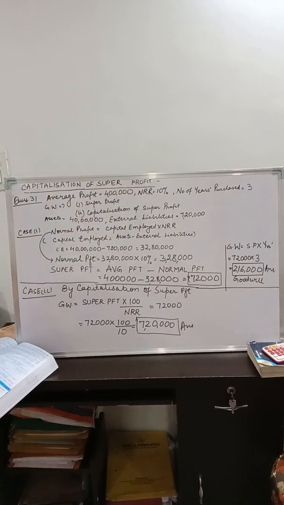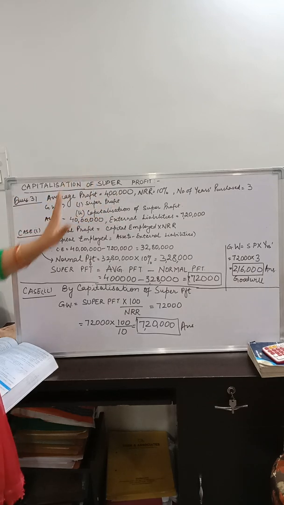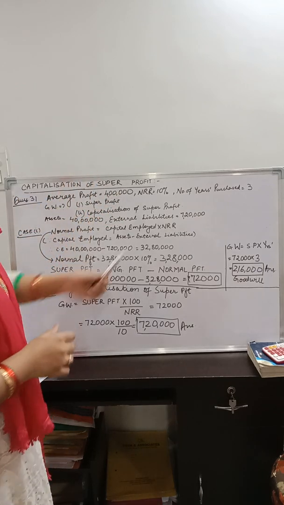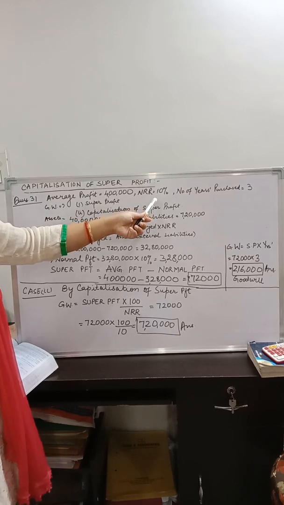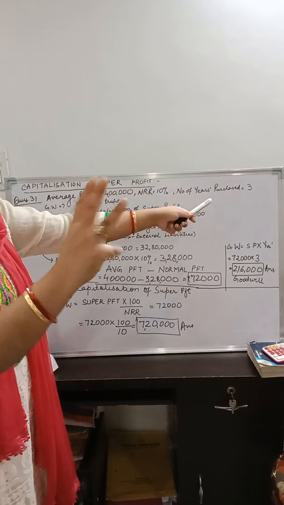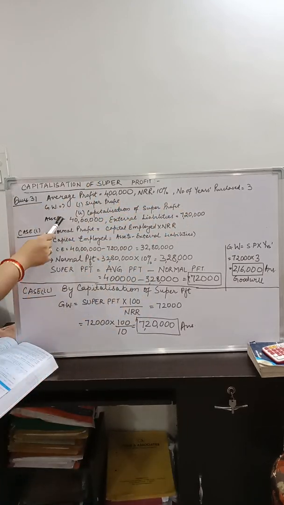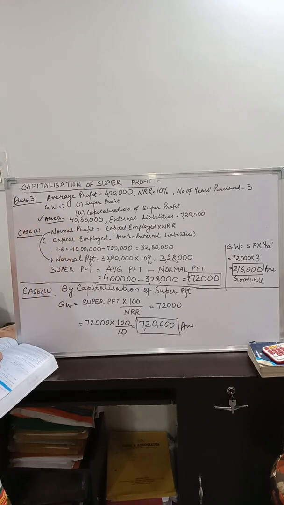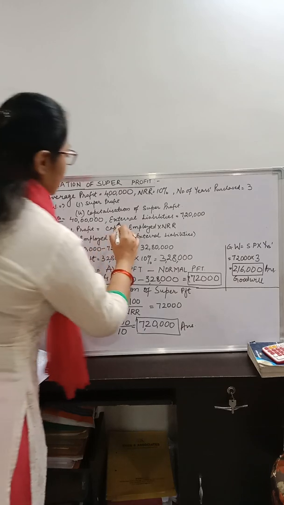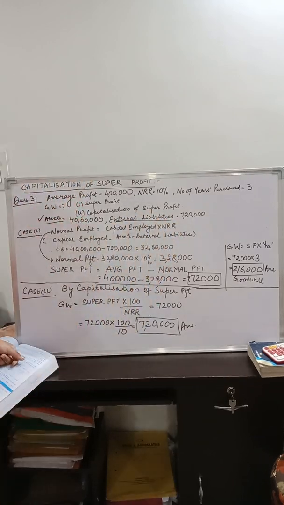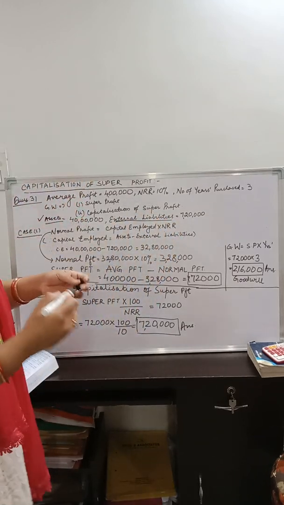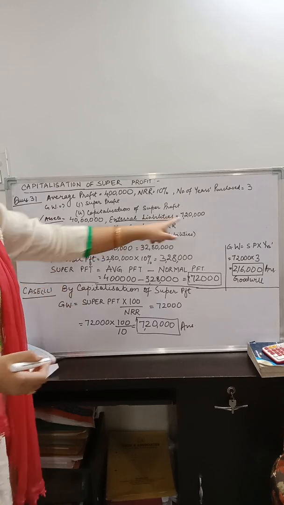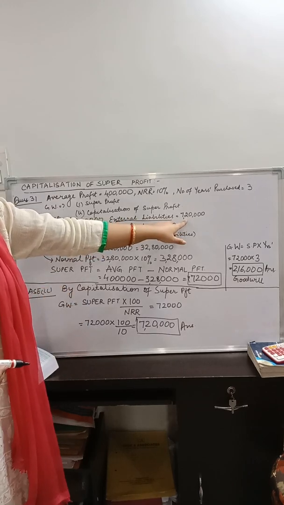Let us find out the details that were given in the question. The average profit of the firm is rupees 4 lakh. The normal rate of return is 10% and the number of years' purchase is 3. Also, the assets are part of the question information. The assets of the firm amount to rupees 40 lakh, and the external liabilities, or the outsider liabilities, amount to 7,20,000.